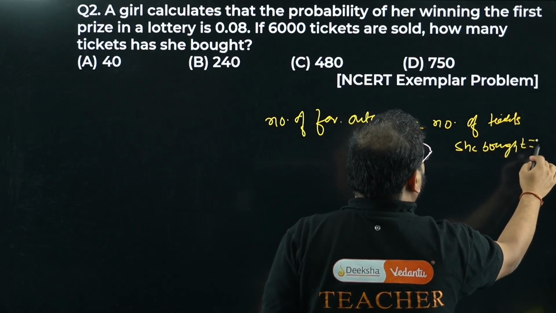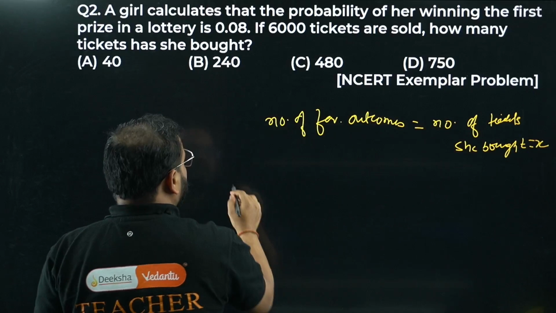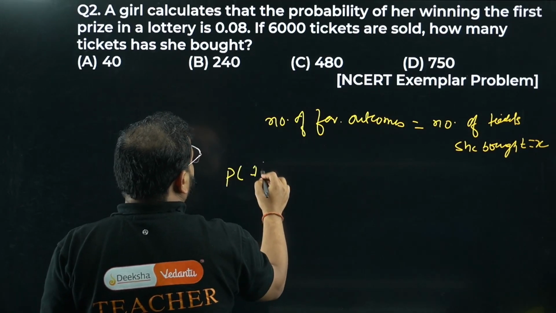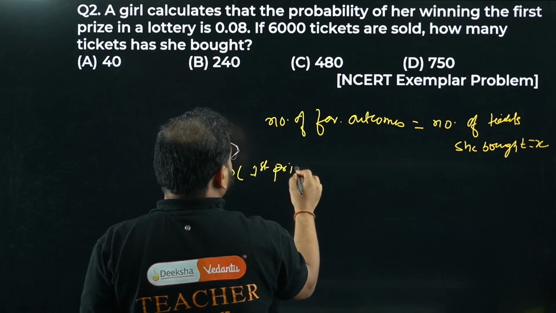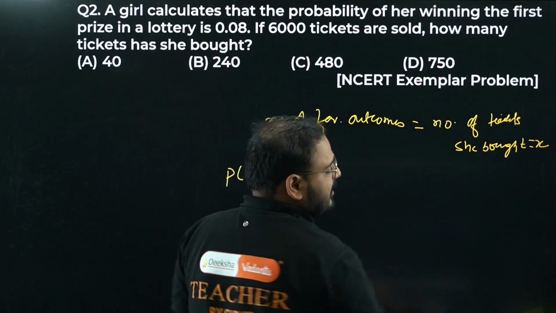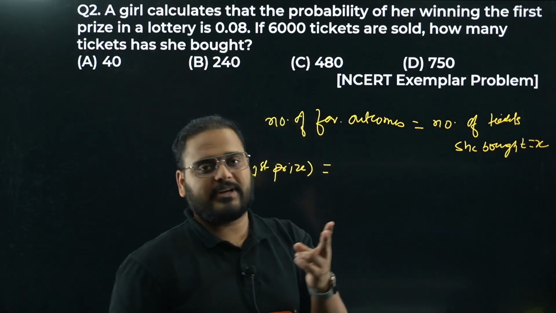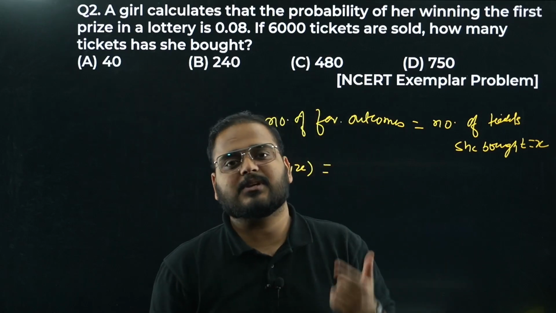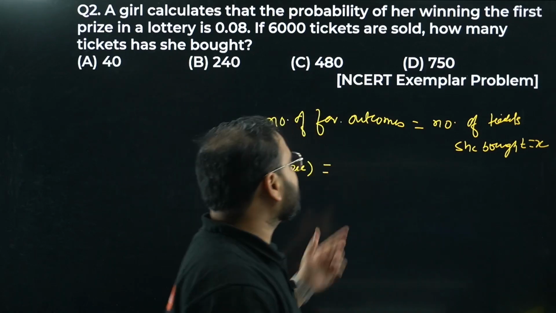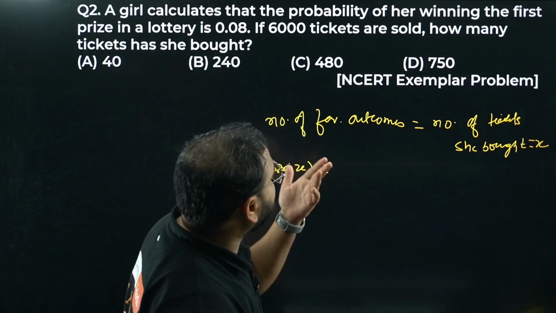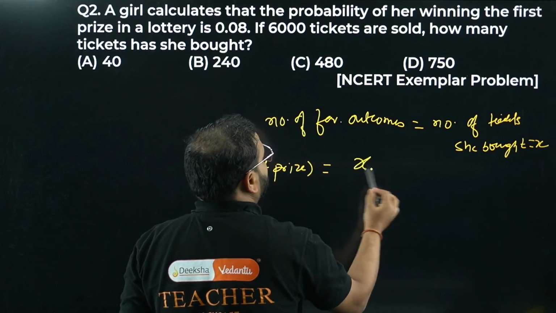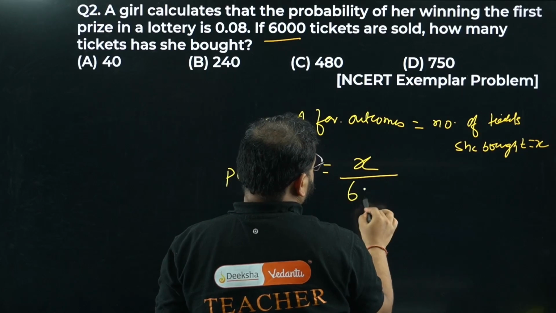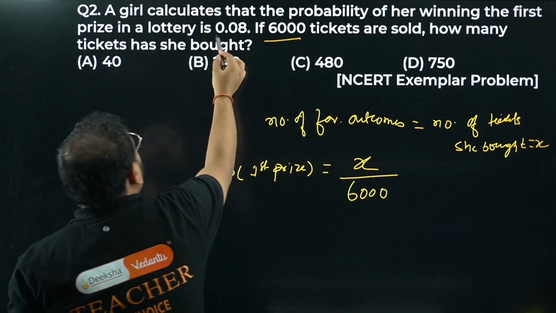If I call this X, the probability of her winning the first prize will be nothing but the number of tickets she bought divided by the total. Let's say there are a total of 2 tickets and only one person can win the first prize. What is the chance? 1 by 2. Same way, she has bought X number of tickets, divided by the total number of tickets, which is 6,000. Given this value is 0.08.